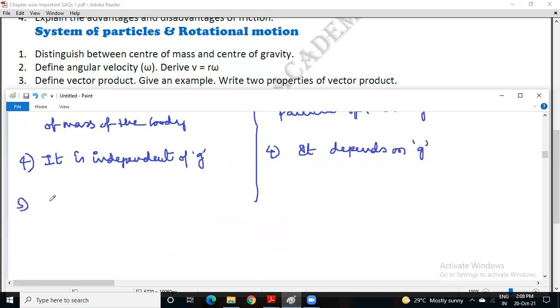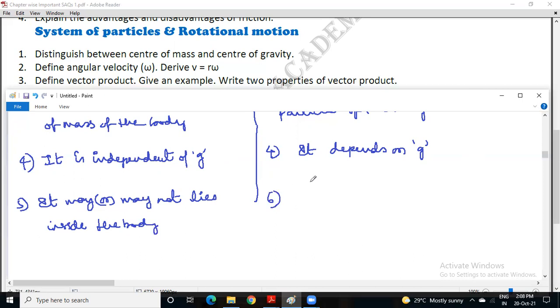Fifth point: center of mass may or may not lie inside the body. There is no compulsion for the center of mass to be inside the body. The best example is a bangle or ring. Sixth, center of gravity always lies inside the body.